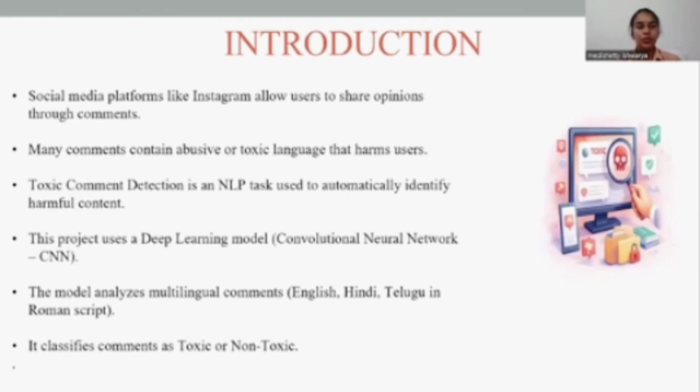Introduction. Nowadays, social media platforms like Instagram allow users to share their opinions through comments. So many comments nowadays contain abusive and toxic language that harms users. Toxic comment detection is an NLP task which is used to automatically identify harmful content. This project uses a deep learning model known as convolutional neural network (CNN). The model analyzes multi-language comments in English, Hindi, and Telugu, which are in Roman script. It classifies whether the comment is toxic or non-toxic.